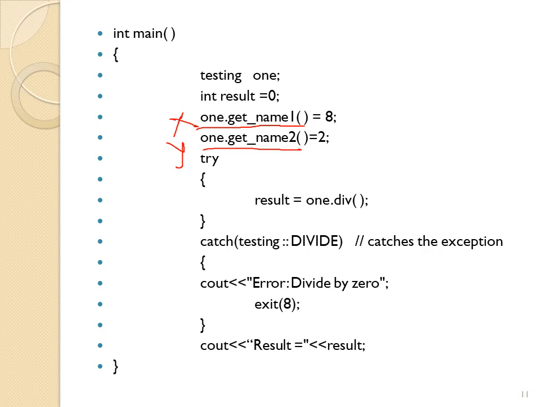And we put the statement result equal to 1.div within the try block. It's better to put the statement within the try block. And catch. If any exception occurs, we need to catch it. So it is better to use a try catch block here. And if any exception occurs, we will throw the error divide by 0. Or if there is no exception, it will return the result.